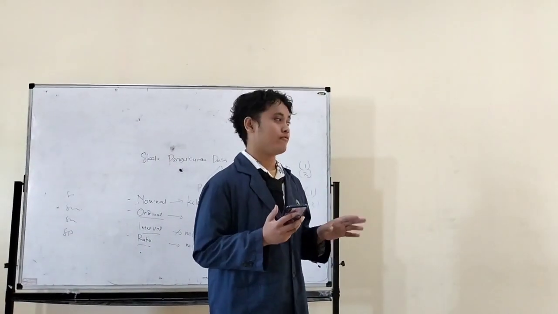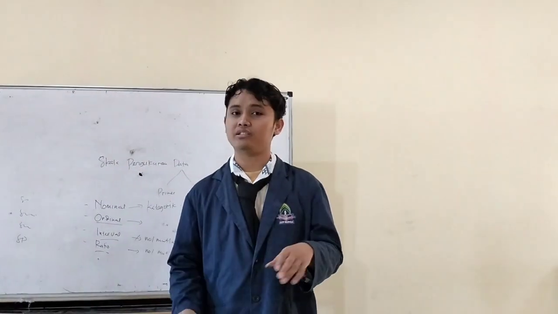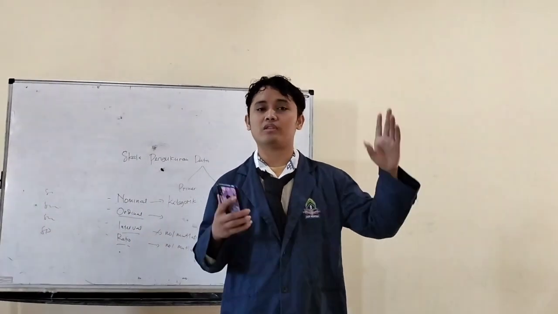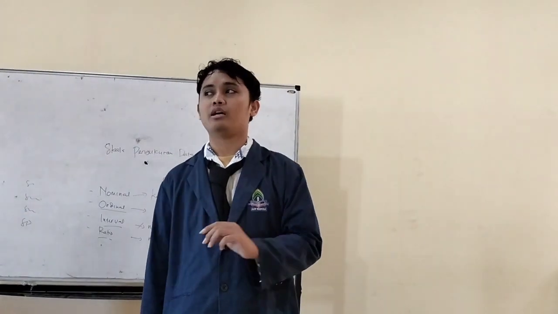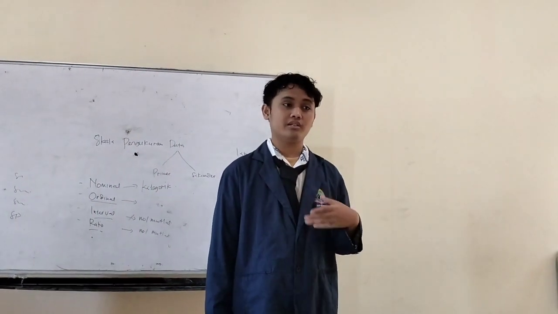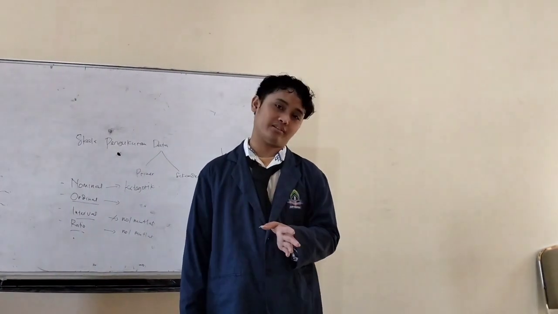So, continuing our discussion about narrative text. In narrative text we have generic structures. I already explained what narrative text is, so now it's about the generic structure. The first is orientation. Basically in orientation, the author, the narrator, usually will introduce some characters.